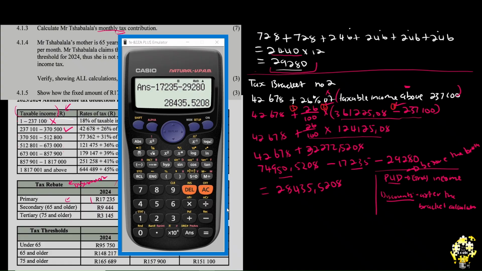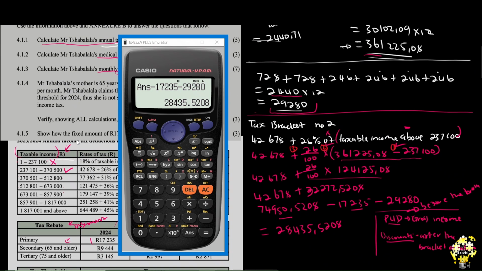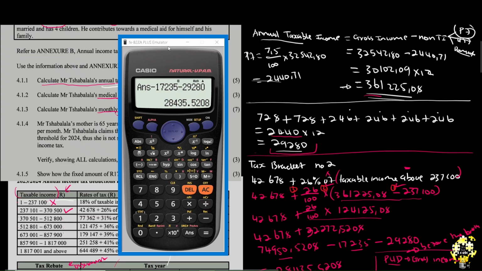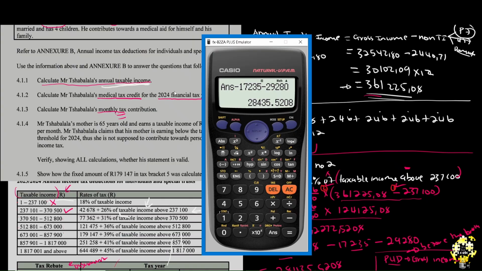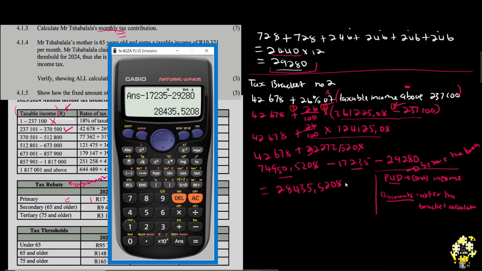We have not solved the question. I think you can see that we haven't, because the question said, what is the monthly tax contribution? So since we're calculating an annual, anything that comes out of the taxable income or these rates of tax, it's an annual. How do we make it monthly? Well, we simply divide it by 12. So since the answer is already here, let's just say divide by 12.